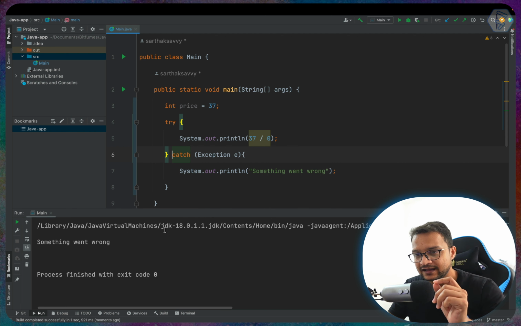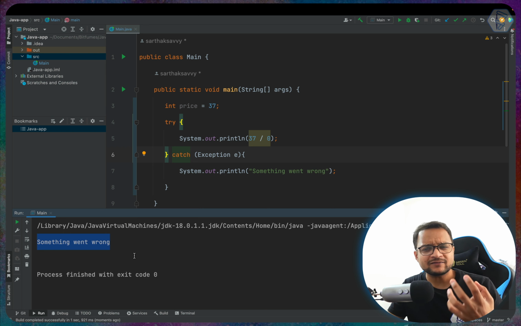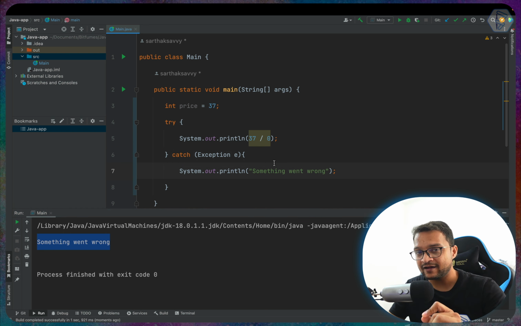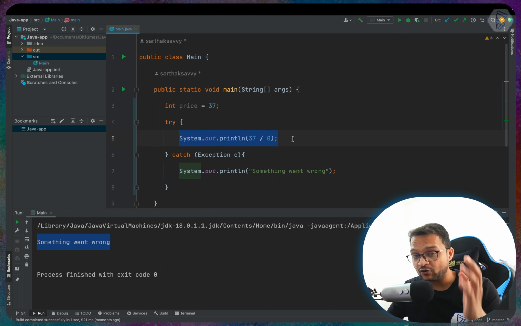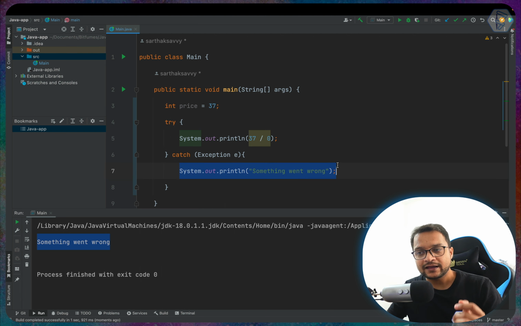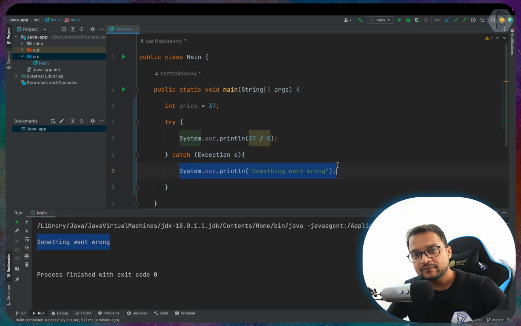We are running it, and you can see we are getting a very nice message that something went wrong, and if we know what kind of error we have, we can do something else. Whenever there is a problem in your code which arises at runtime, this catch block can handle it, can do something for the user instead of just breaking down the program.